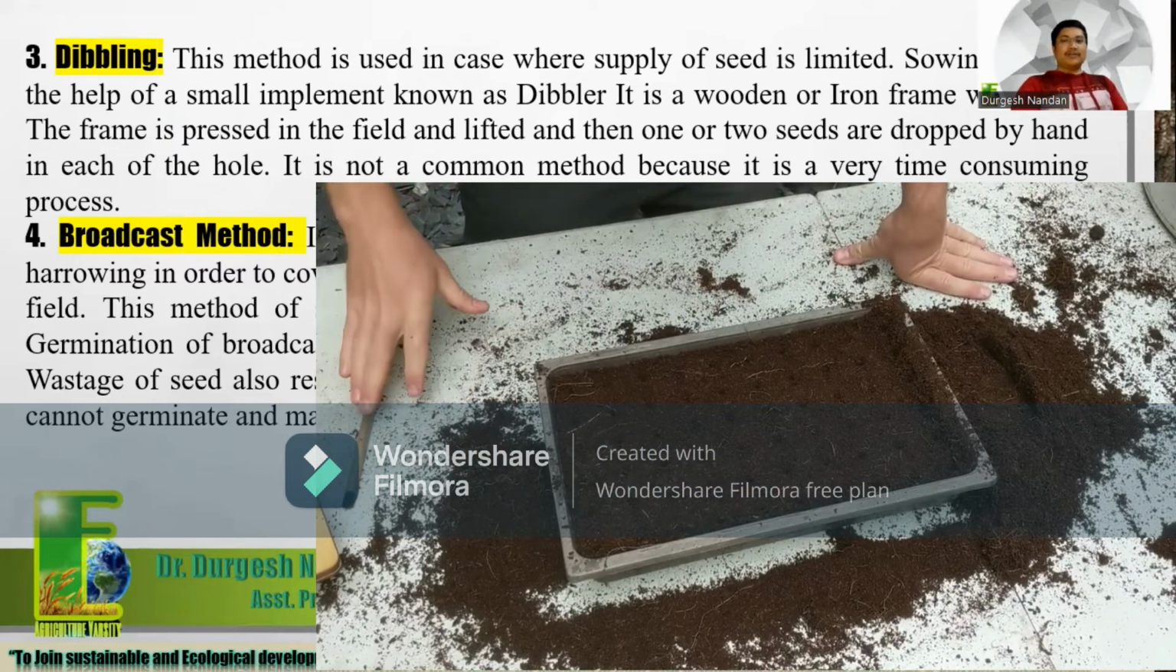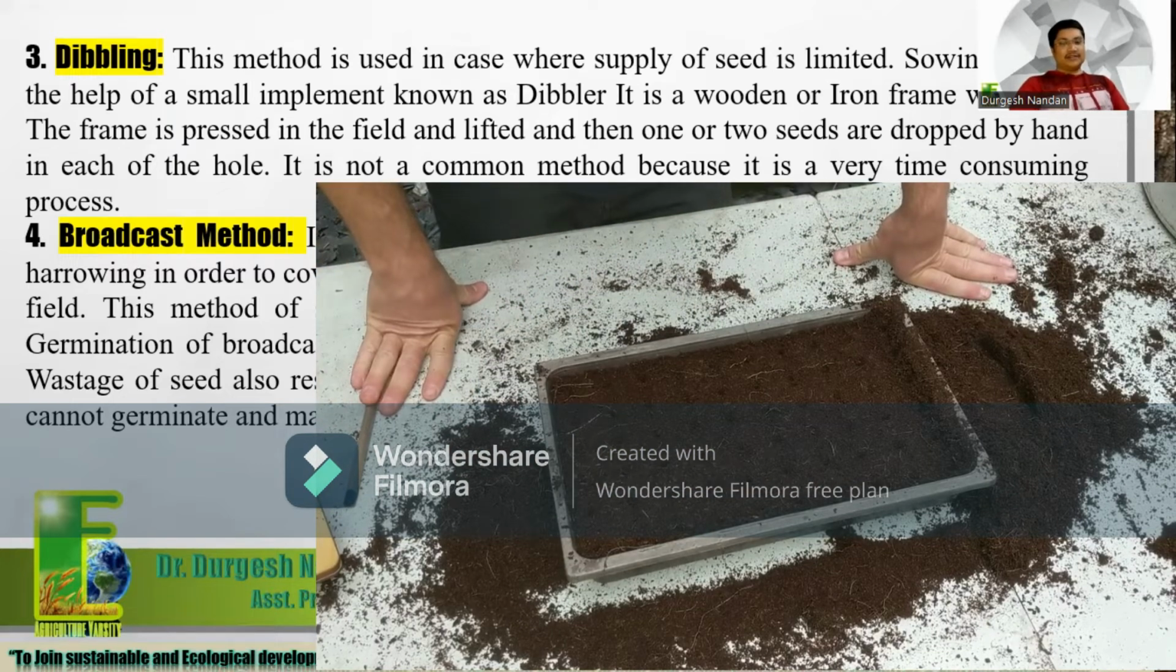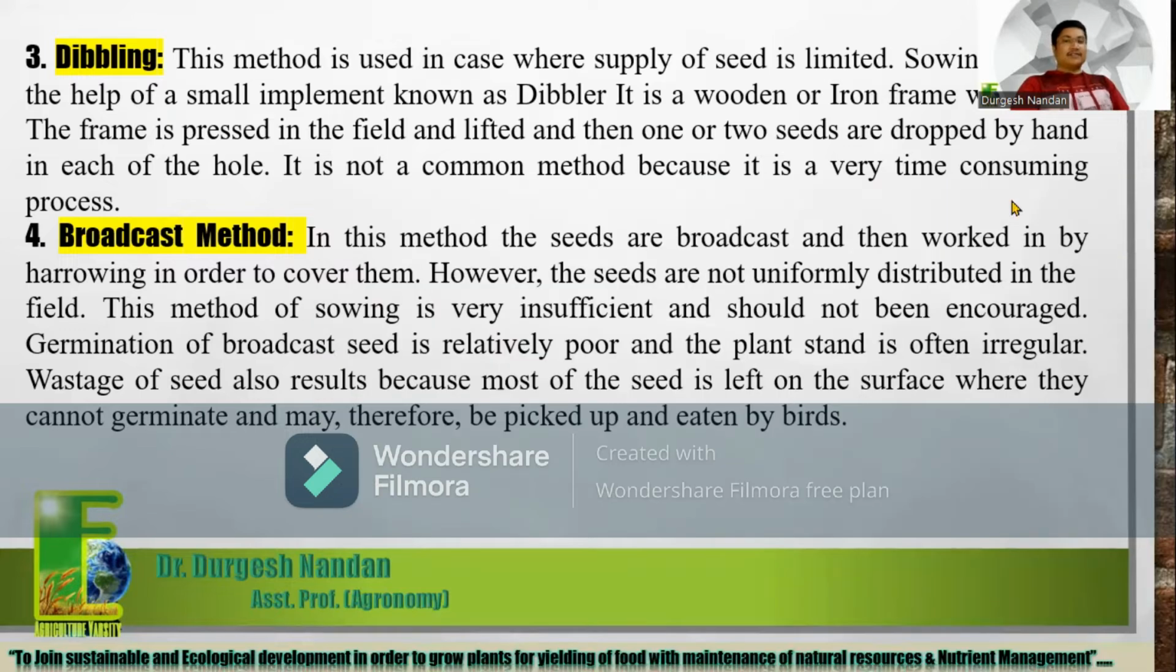It is not a common method because it's a very time-consuming process. So for a trial of the crop, for the smallest area, we can easily use the dibbling method. And if we have a very small amount of seed, because this is a newly released variety and we cannot get a reliable amount, then we can use the dibbler method.